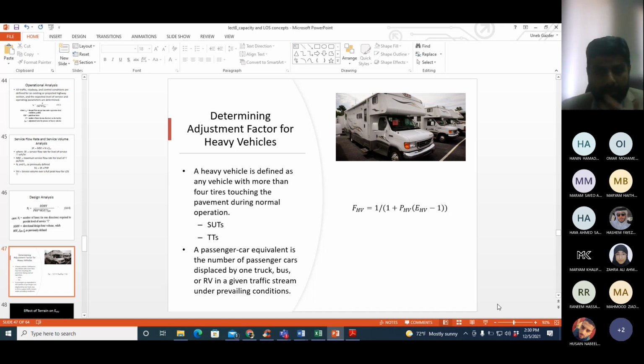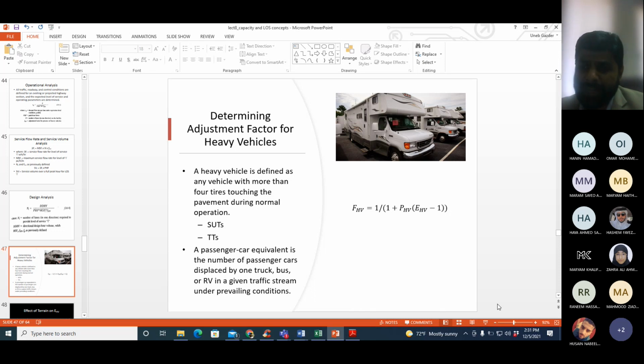And then if you go back to the equation on the right-hand side of the slide, we need two things to calculate FHV: PHV and EHV. PHV stands for proportion or percentage of heavy vehicles in the traffic stream. So for example, you have 4,000 total vehicles on the road. Out of 4,000, 500 are heavy vehicles. So PHV will be 500 upon 4,000, the number of heavy vehicles divided by the total.